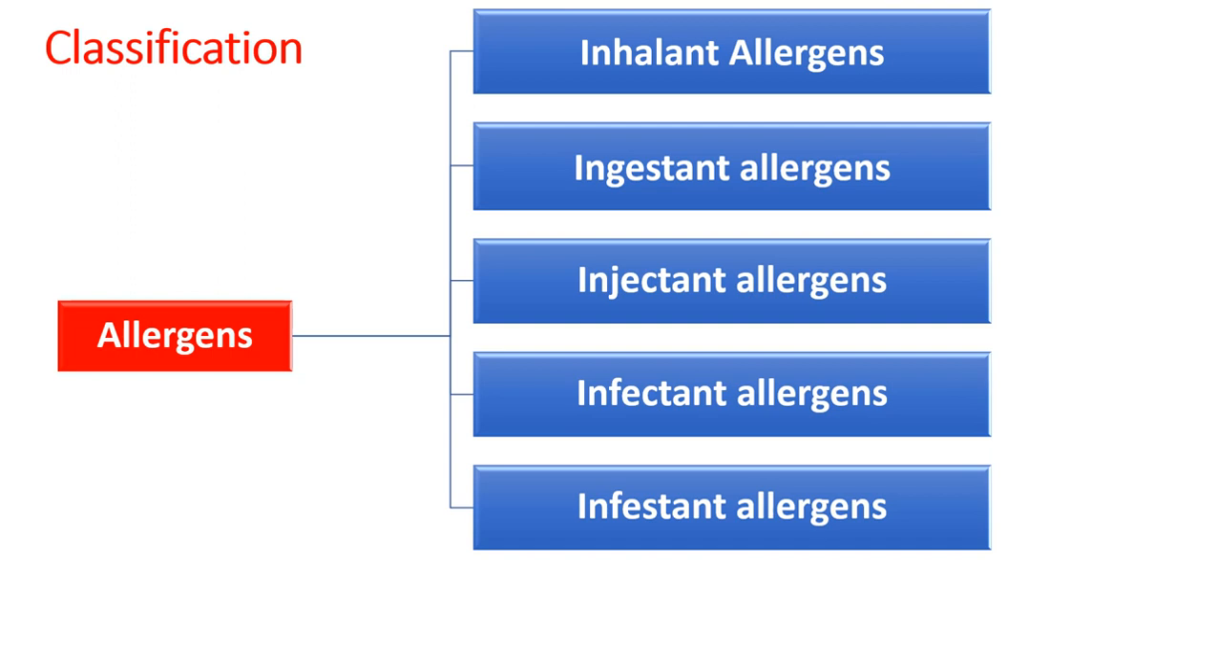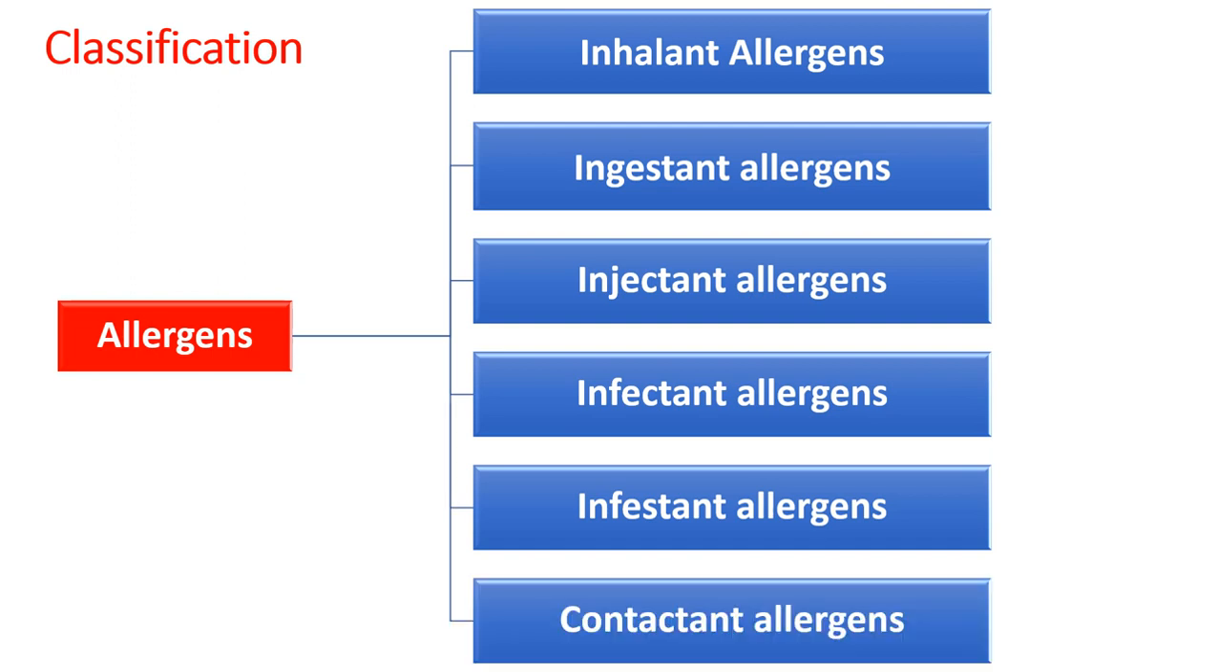Infestant allergens, wherein the endoparasites of our body like hookworm, tapeworm, pinworm release certain chemicals that can make a person allergic. And contactant allergens, wherein plants, if they come in contact with our skin, cause an allergic reaction. So this is just a brief overview about classification. Regarding the detailed classification or details of these classes, we will have a look in the next video.